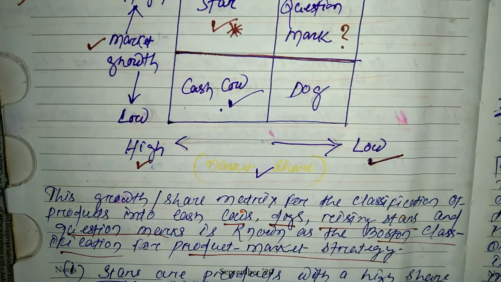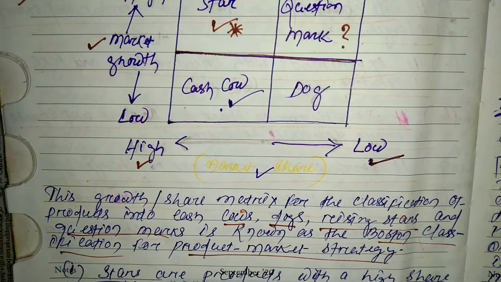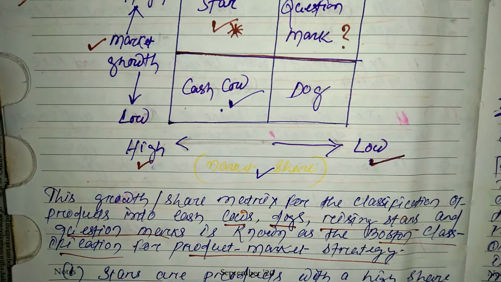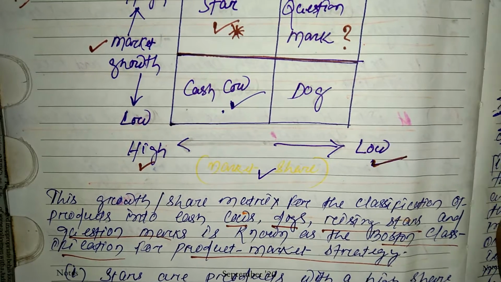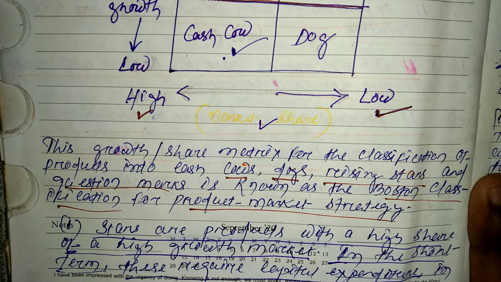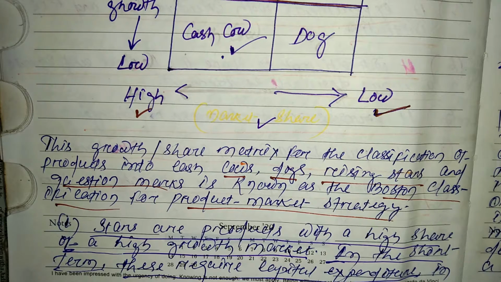This growth share matrix for the classification of products into cash cows, dogs, rising stars, and question marks is known as the Boston Consulting classification for product market strategy. Stars are products with a high share of a high growth market.